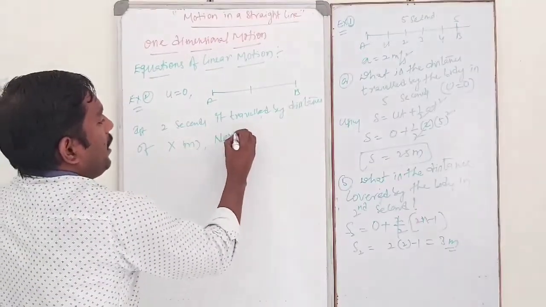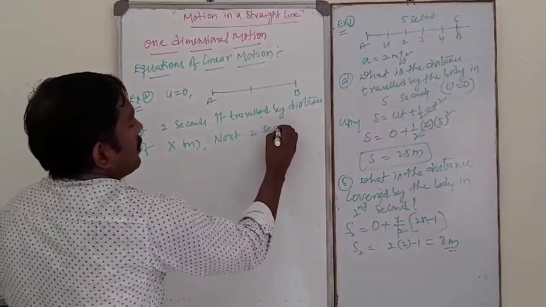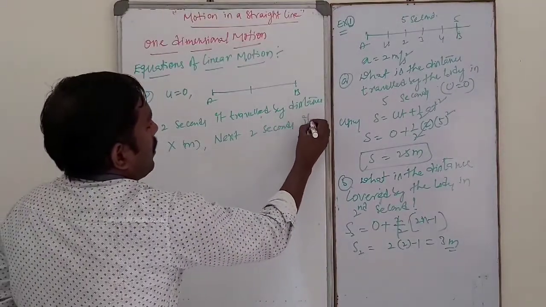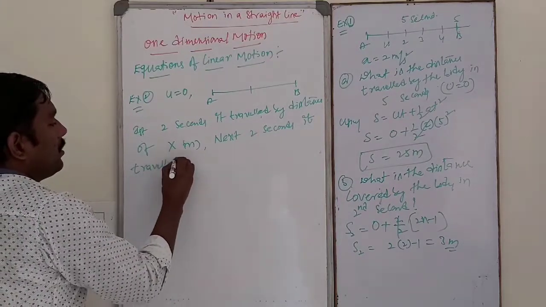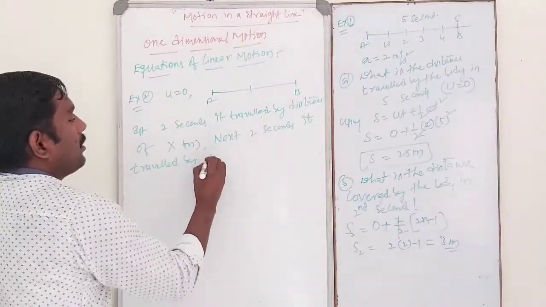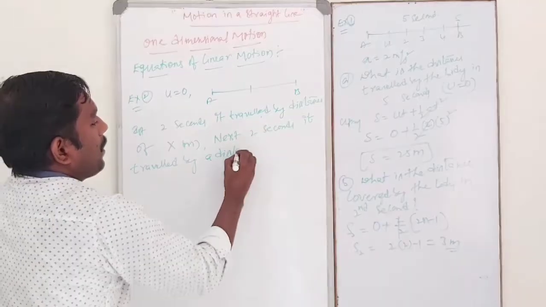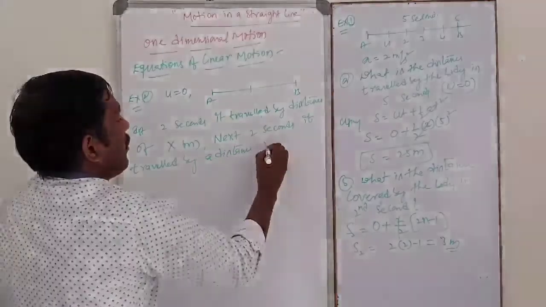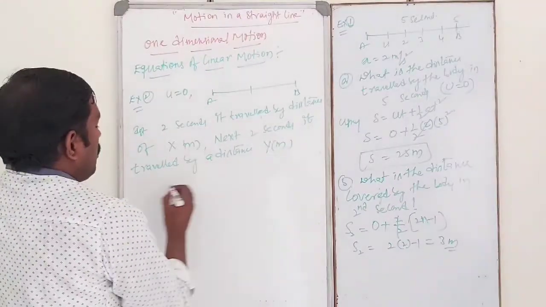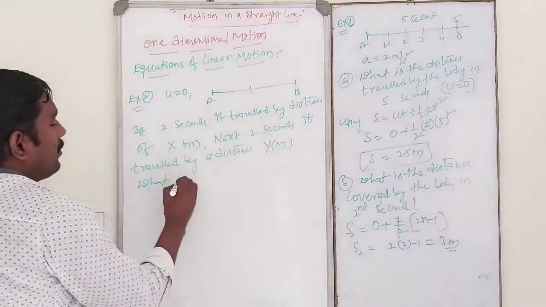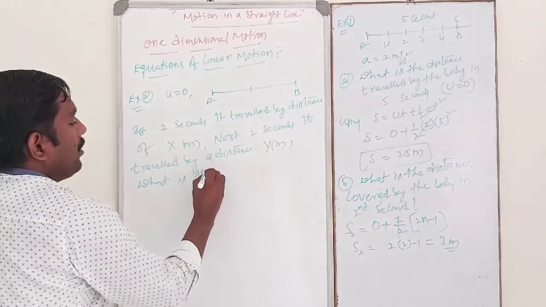Next 2 seconds it traveled by a distance of y meter. So what is the value of x by y?